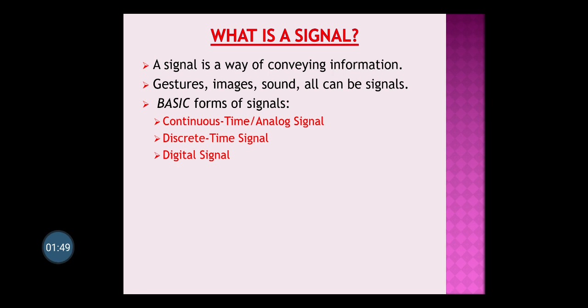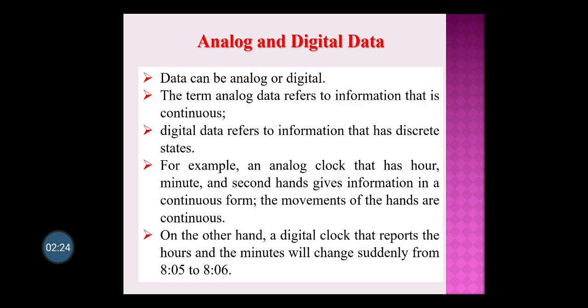So there are different types of signals, and they can be classified as continuous signal, also called analog signal. Then you have discrete time signal, digital signal. Then you have a DC signal as well. Then triangular waves, and so many different types of signals are available. But out of that, very important are your analog signal or sine wave signal, and digital signal, the two most important. We will study in detail. So first we will study about the analog and digital signals.